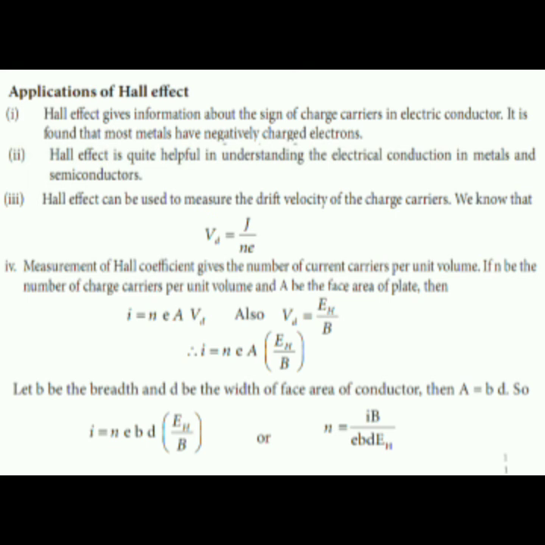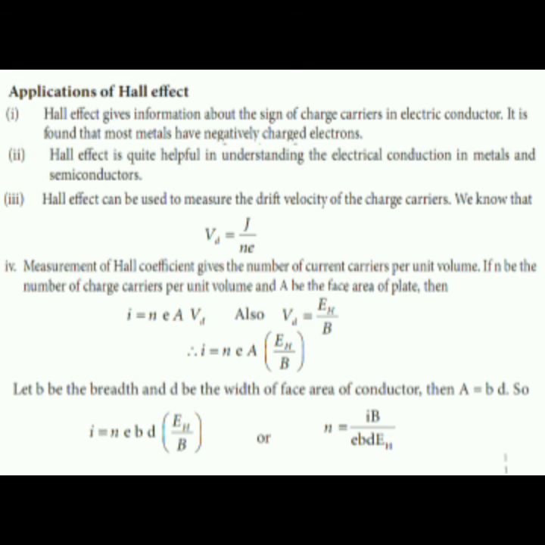There are a few applications of the Hall effect. First, it gives information about the sign of charge carriers in an electric conductor. It is found that most metals have negatively charged electrons. Second, it is quite helpful in understanding the electrical conduction in metals and semiconductors. Third, the Hall effect can be used to measure the drift velocity of the charge carriers. We know that Vd is equal to J by Ne. And fourth, measurement of the Hall coefficient gives the number of current carriers per unit volume.